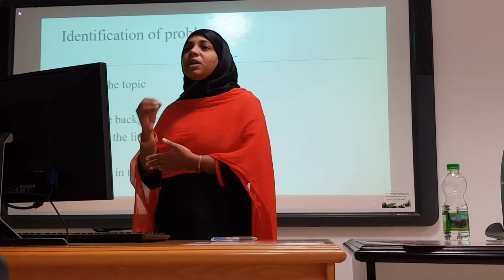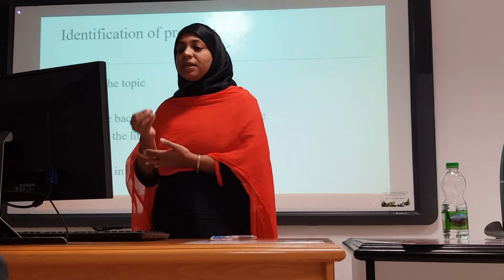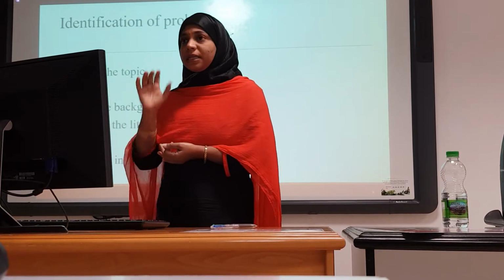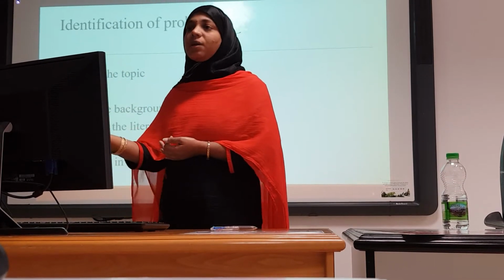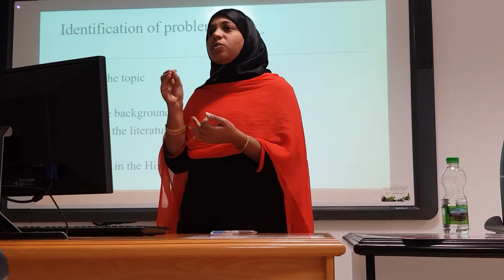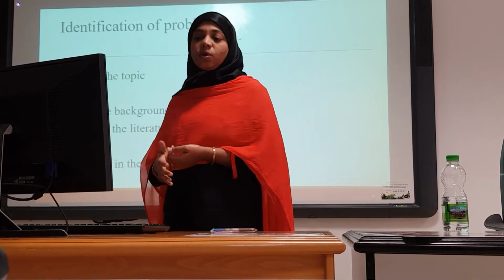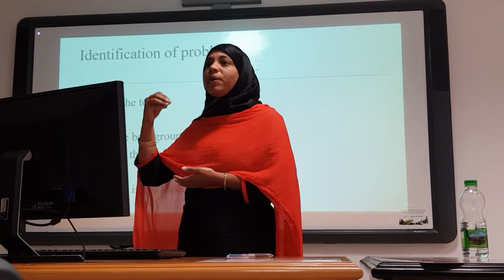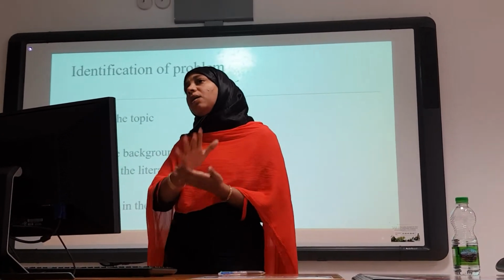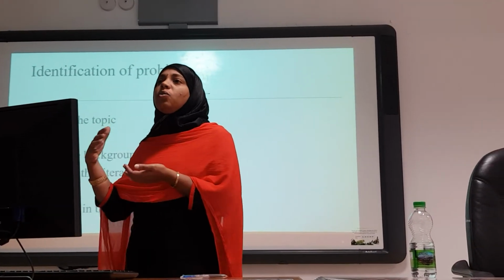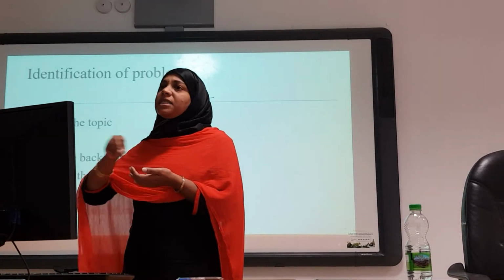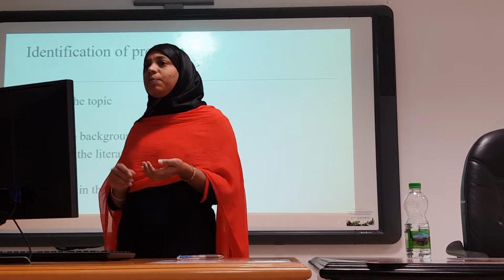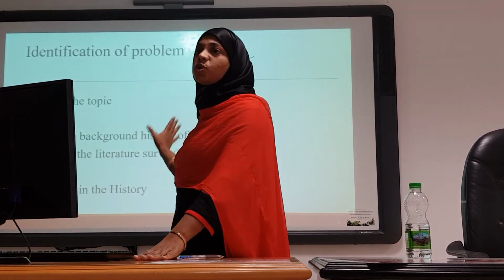Now let's see what the key points are to identify our research problem. First, we have to choose the research topic, and then we have to study the background history of the topic. That is nothing but doing the literature survey on the topic. By doing the literature survey, we can either find an open conjecture available on the topic, or generate a new unproved result. By these ways we can identify our research problem, and thereby the identified problem will get its place in the hierarchy in the history of the topic.